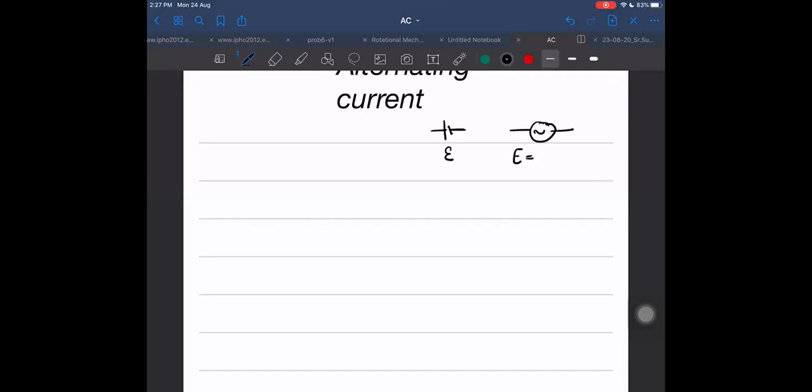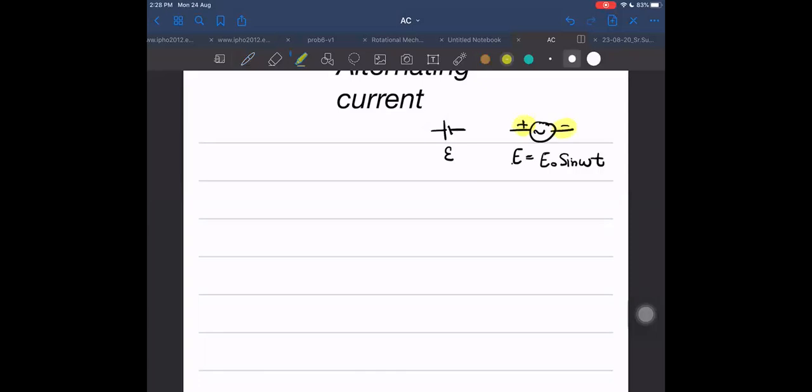What function of time we don't know, but it could be variable voltage. The most common example of this which we have in our house is E equals E naught sin omega t. E is EMF, E naught is the peak EMF, meaning the maximum possible value of EMF across it, into sin omega t. It keeps on changing, but we still put positive and negative signs here.